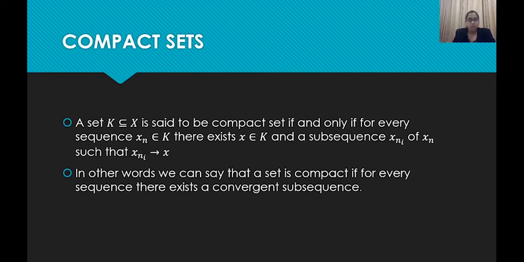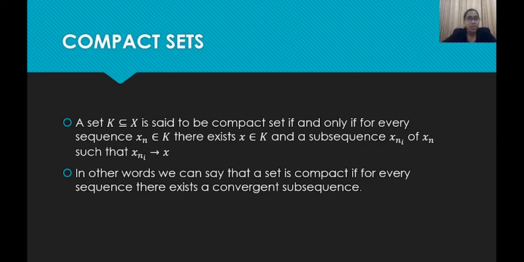To be clearer, a set K is said to be compact if for every sequence we can find a convergent subsequence.